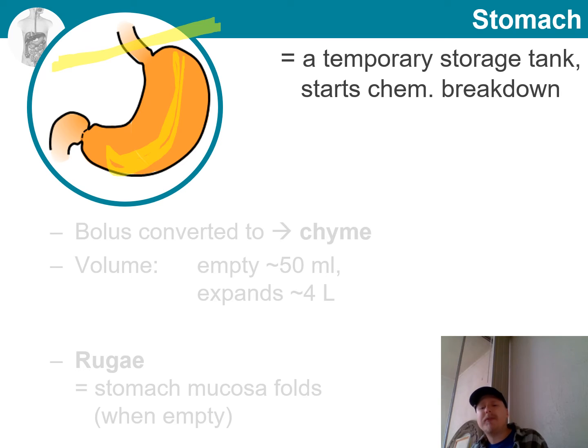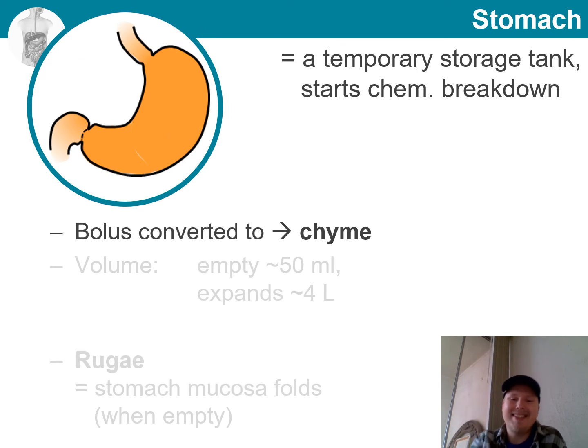If we think of the function of the stomach, it's not much more than a temporary storage site for what has now become, from bolus, chyme. The term chyme refers to this paste-like mass, which is more liquid than the bolus. Now it is a mixture of more than just food and saliva, but also contains stomach secretions.